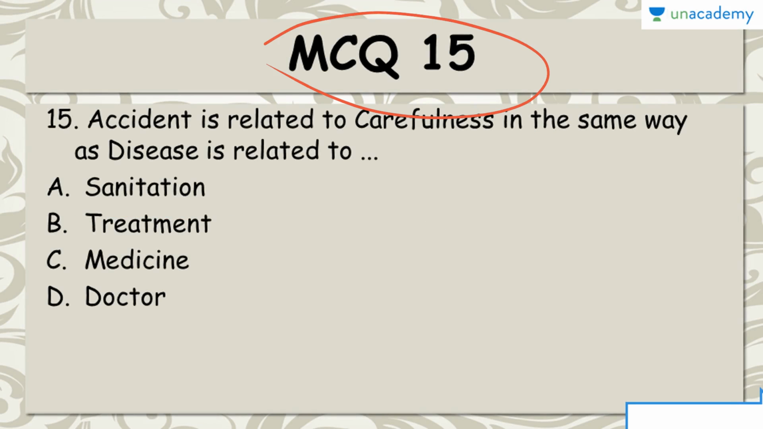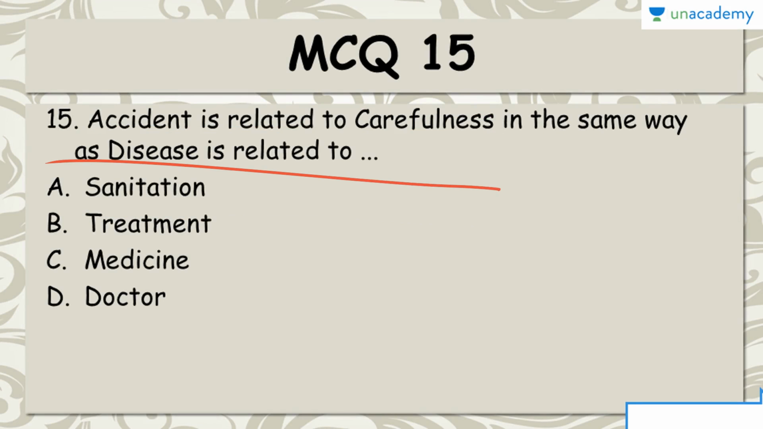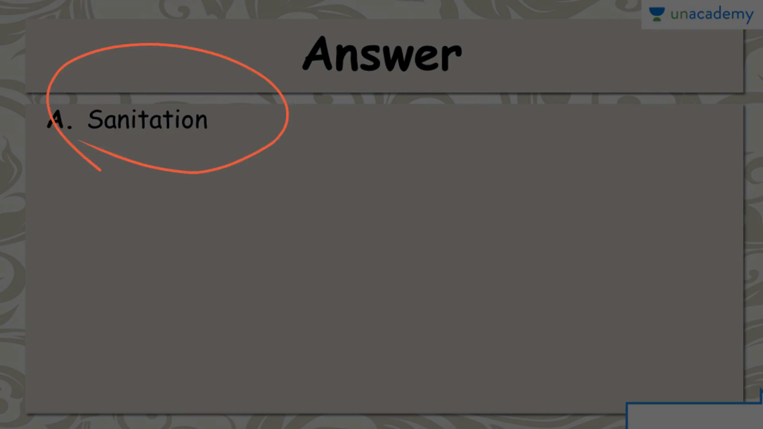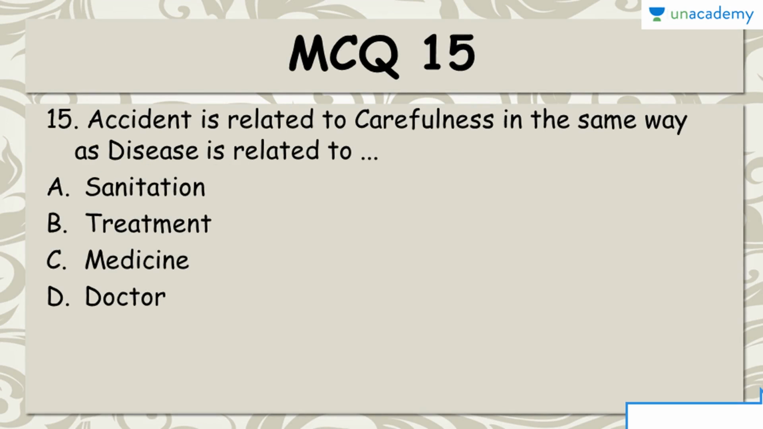MCQ 15, accident is related to carefulness in the same way as disease is related to sanitation, treatment, medicine, doctor. The right answer to this MCQ is A, sanitation. Why? Because accident is related to carefulness. Why? Because we can be careful and we can avoid accidents. So how can we avoid disease?